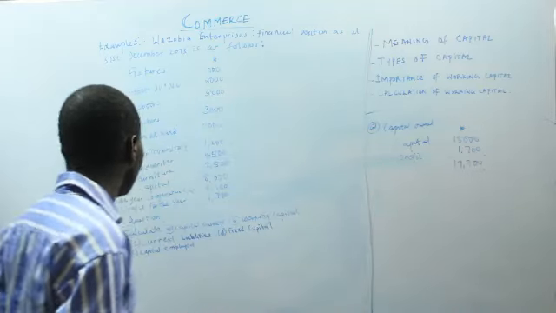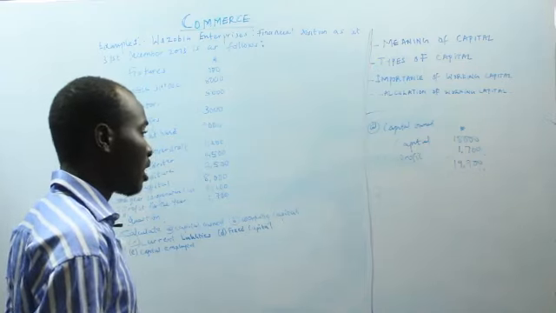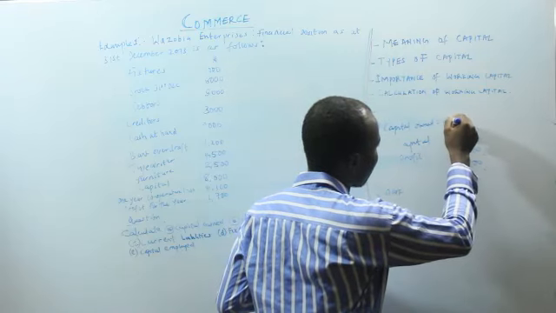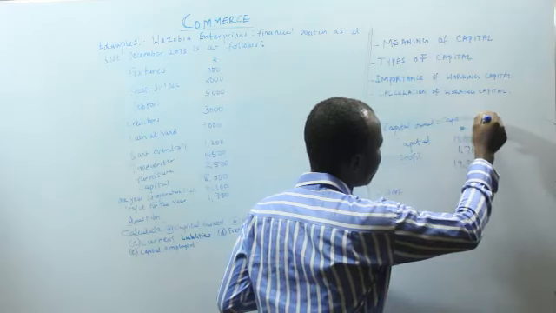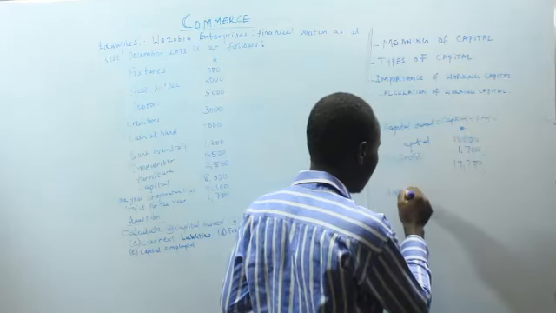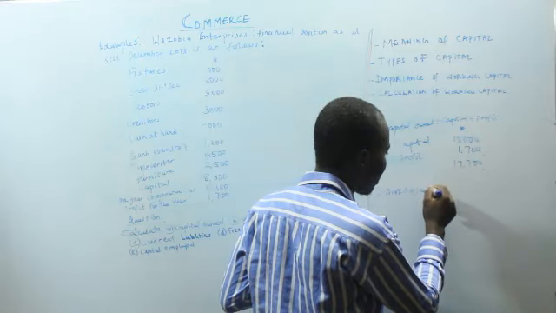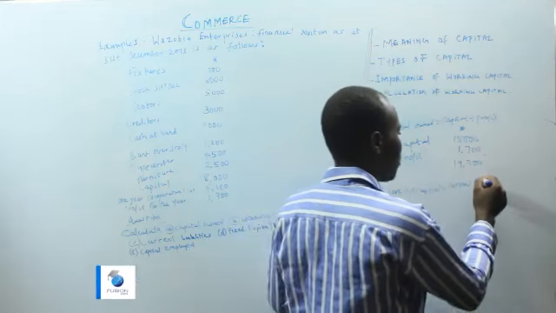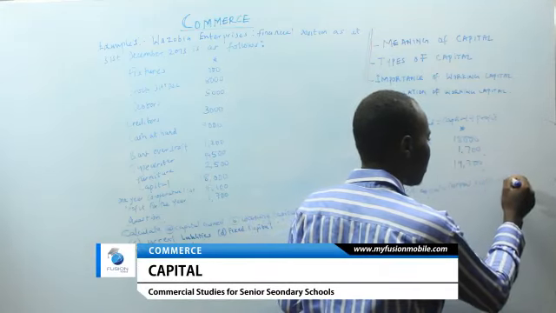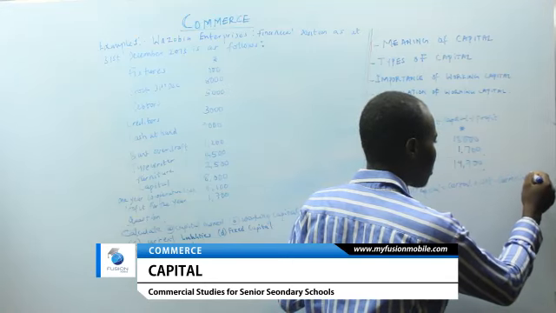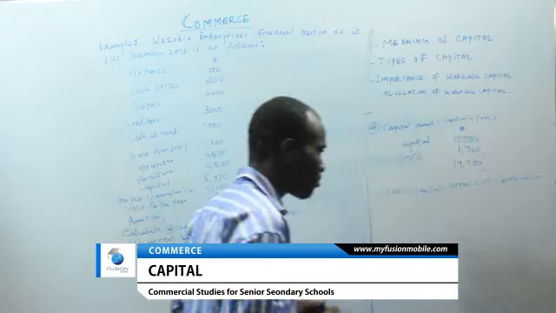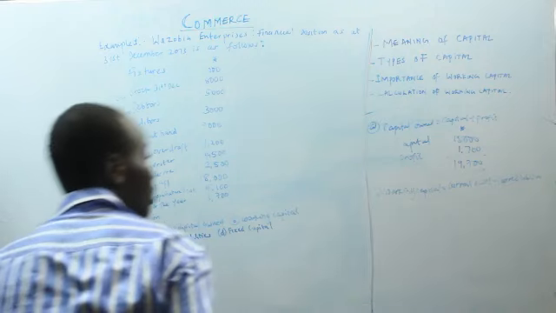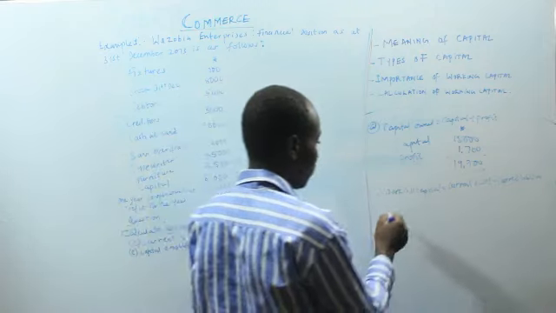So B, we have to calculate the working capital. Generally, the working capital is the current assets minus the current liabilities. And generally, we calculate the current assets.